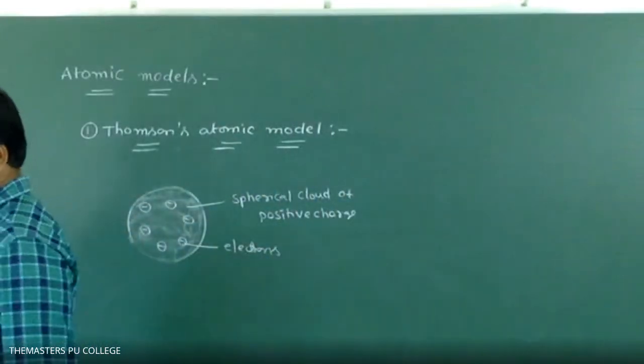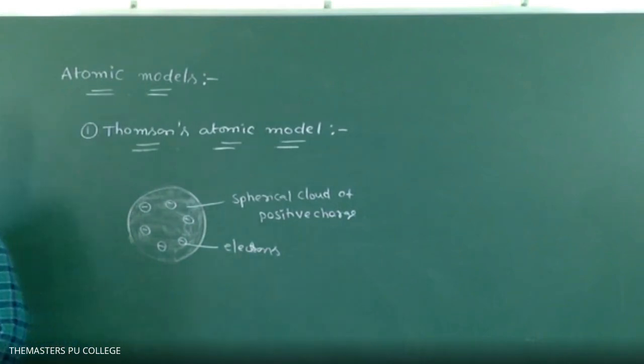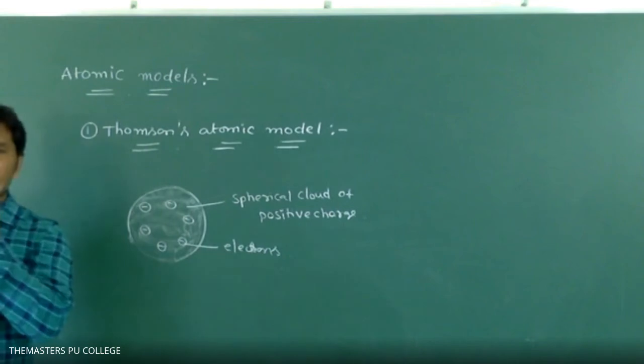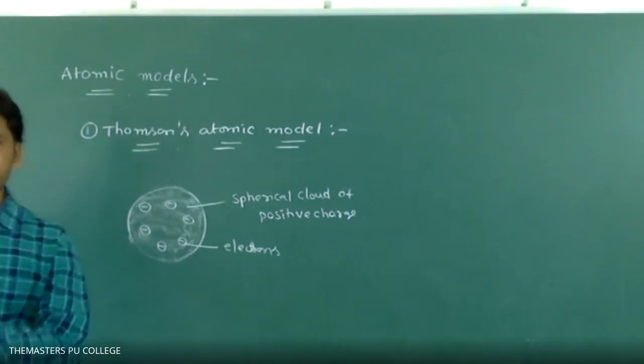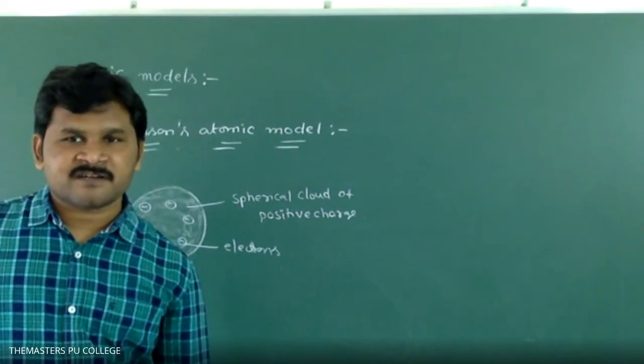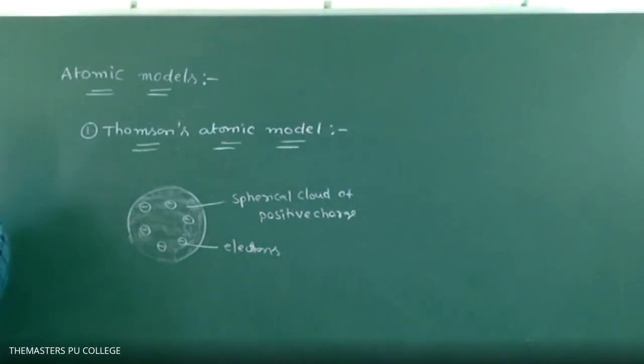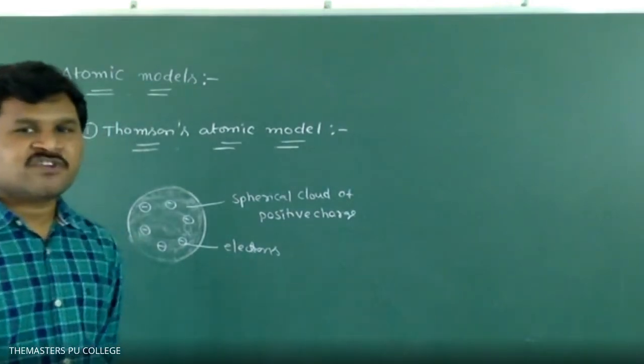First point. According to J.J. Thomson's model, the atom is in spherical shape, in which positive charge is uniformly distributed.